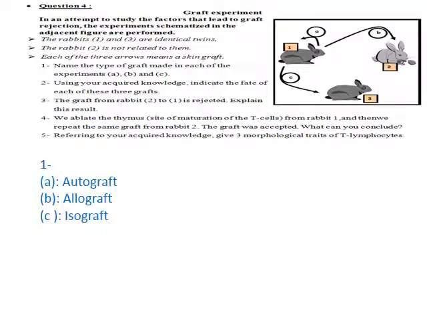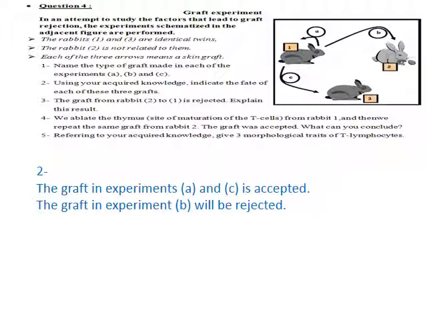B is between two individuals of the same species, different from each other, so it is allograft. And C, between two identical twins, is called isograft.